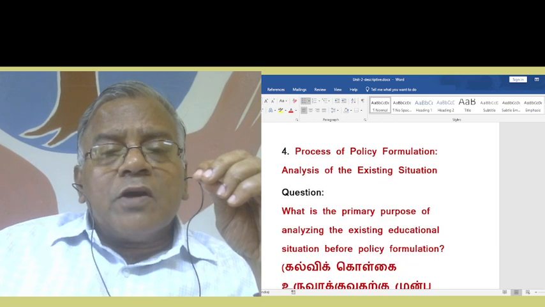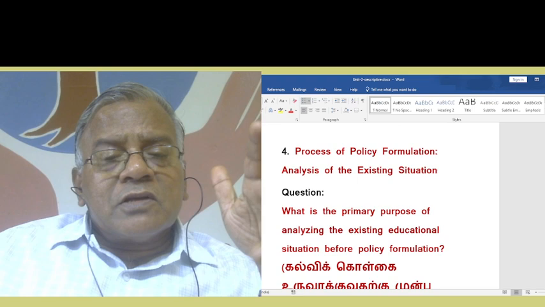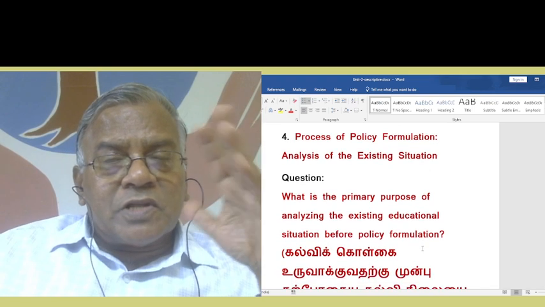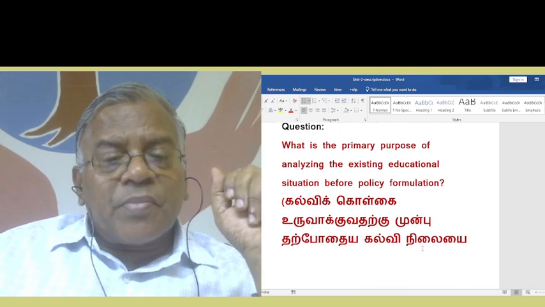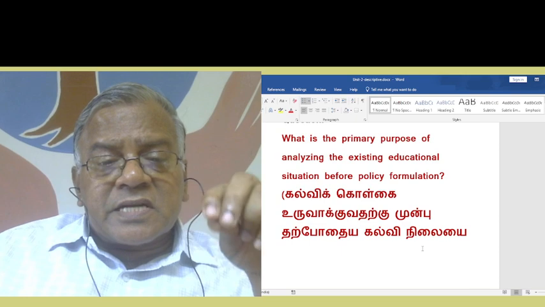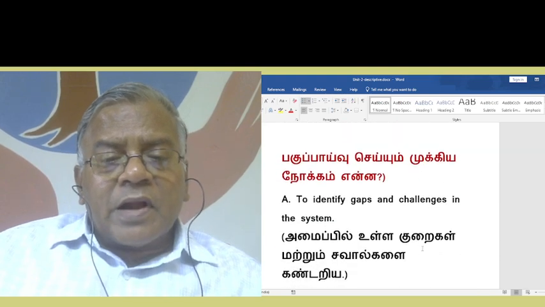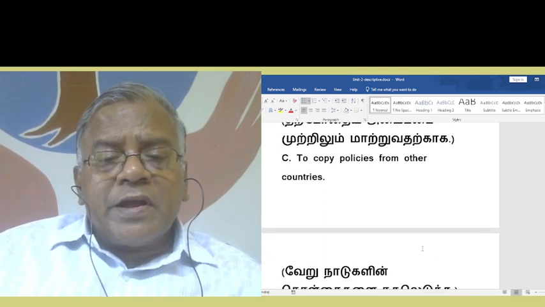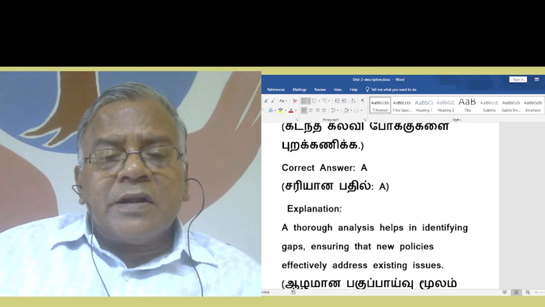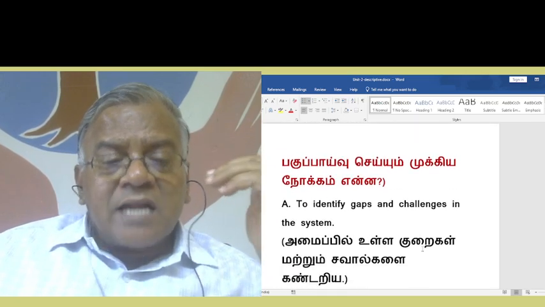Right. Then process of policy formulation: analysis of the existing situation. So what question you could ask with regard to higher order skills? What is the primary purpose of analyzing the existing educational situation before policy formulation? To identify gaps and the challenges in the system.